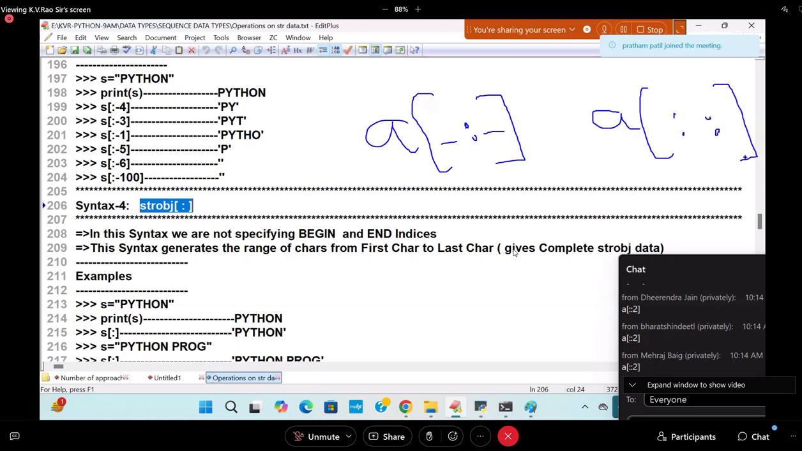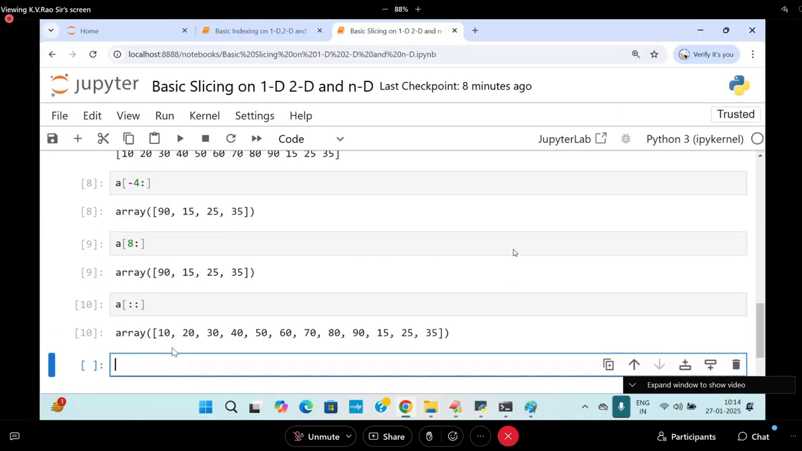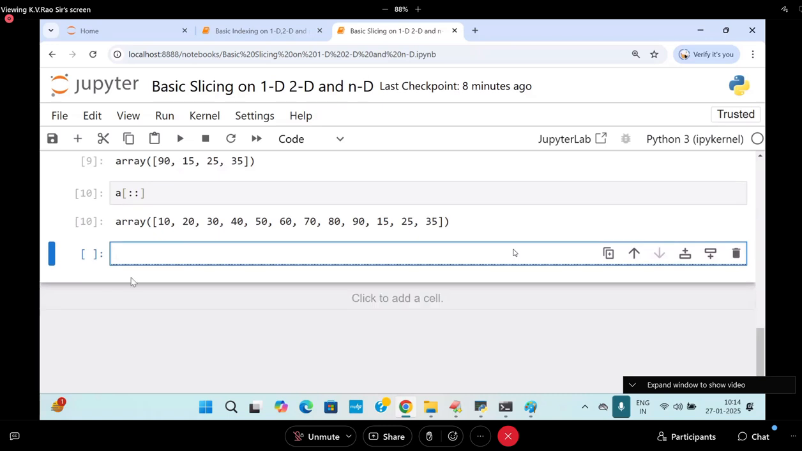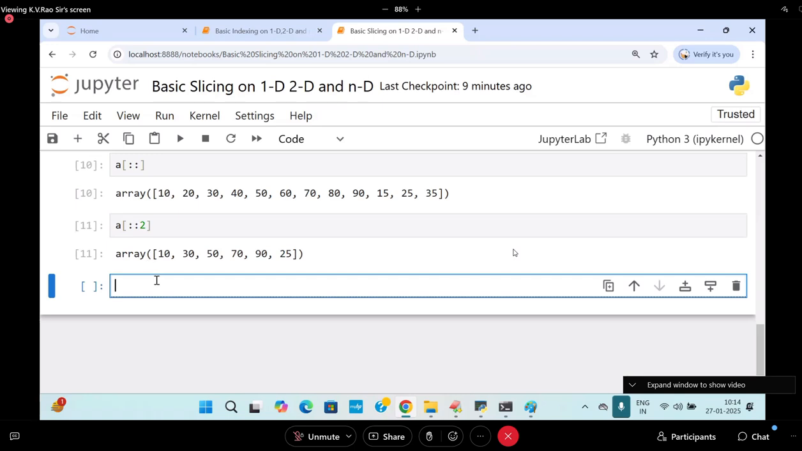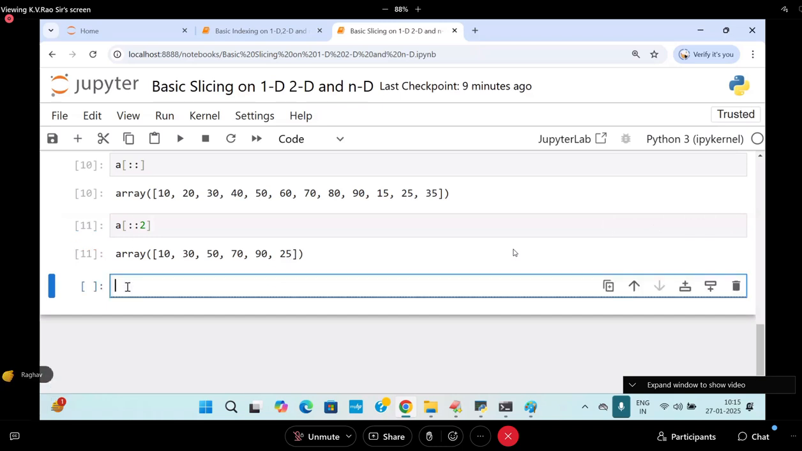Here I am writing colon and then another colon also. No step means positive step. Which direction? Forward direction. Be careful, if I write it, total elements are coming. A of colon colon 2 I am writing. What is the answer? Like this it is coming. Are you following me? Like this also you can get it. So you can also write it as what you know.